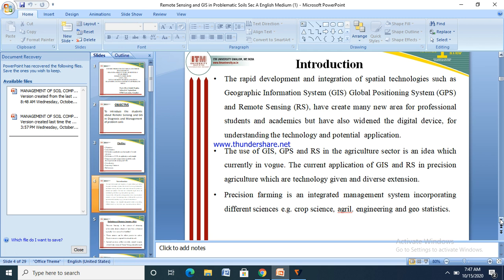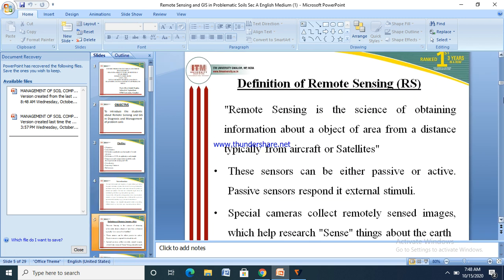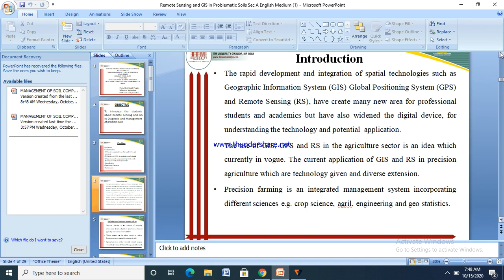The current application of GIS and remote sensing in precision agriculture is technology given diverse extension. Precision farming is an integrated management system incorporating different sciences such as crop science, agriculture, engineering, and geostatistics.